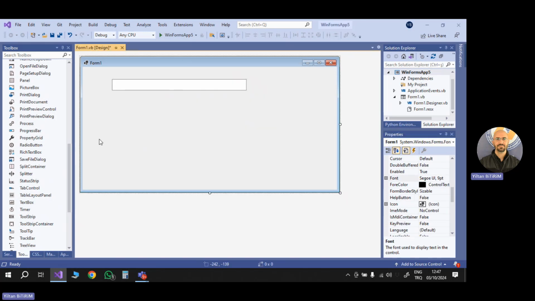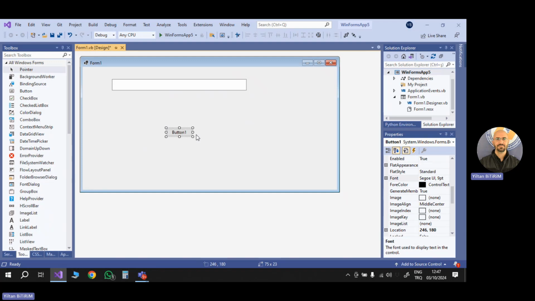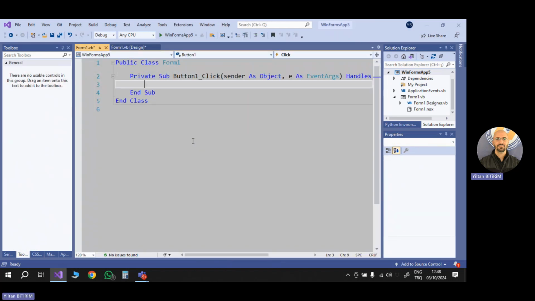Okay, now let me put a button here, and I will use this button to fill my TextBox. Now I have a regular TextBox. When I double click my button, I can write code for it.